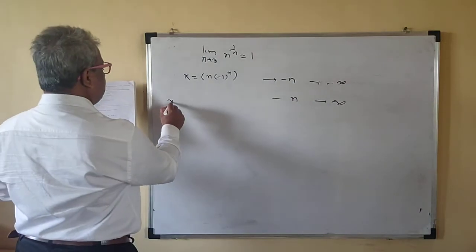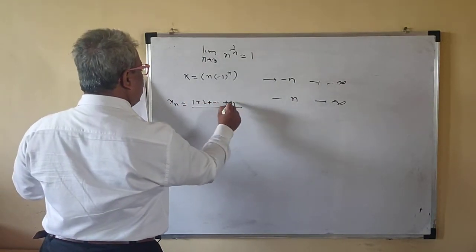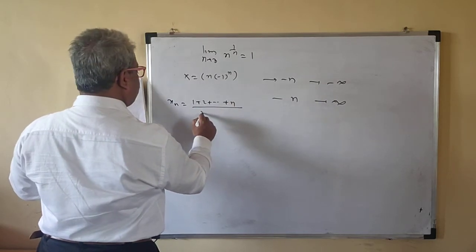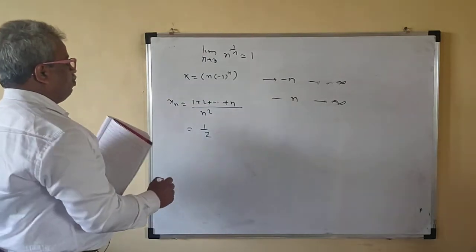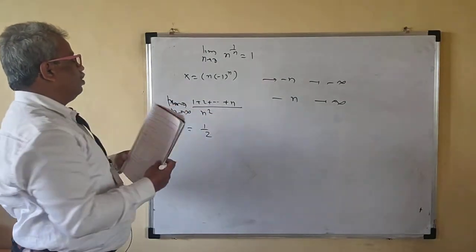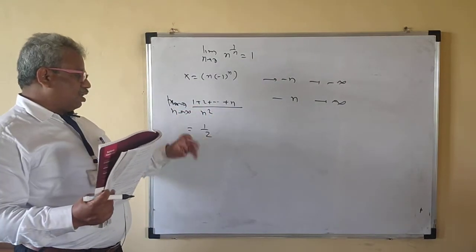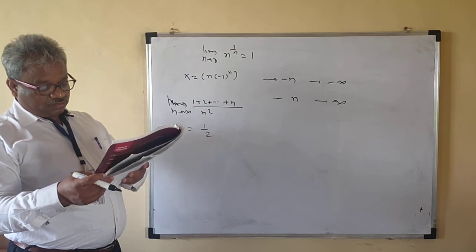Now xn is equal to (1 + 2 + ... + n) upon n square, the sum of the first n natural numbers upon n square. Then this limit as n tends to infinity is 1/2. So you should remember this.